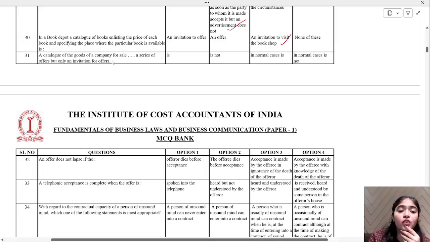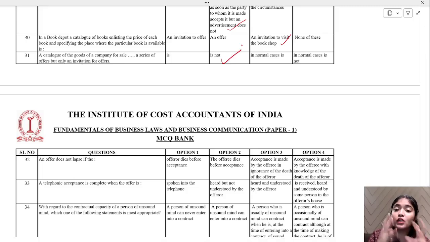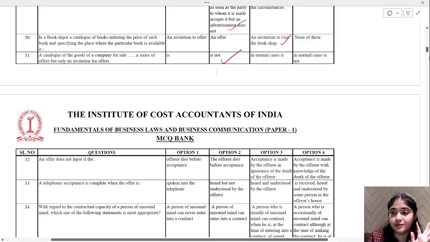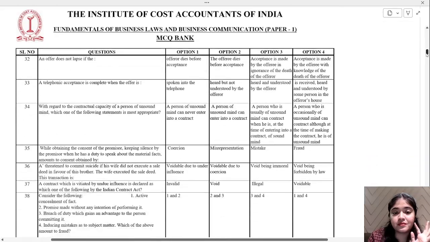A catalog of goods of a company for sale is a series of offers, or only an invitation for offers, not a series of offers. They are not offering you anything. The catalog shows an invitation to offer. You see the product, then you say, oh, I want this, and that time you are offering. That is only an invitation to offer. There are not multiple offers given in front of you.